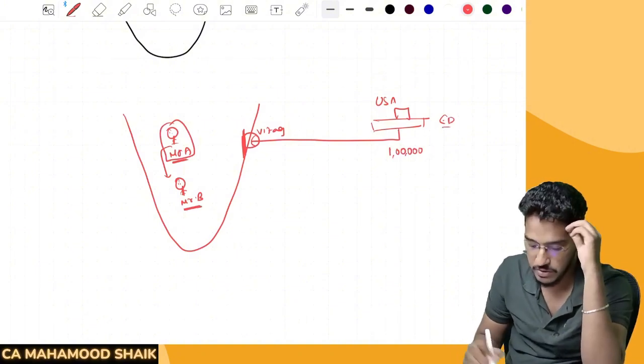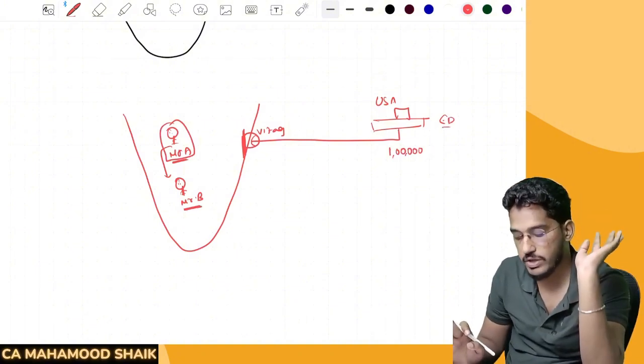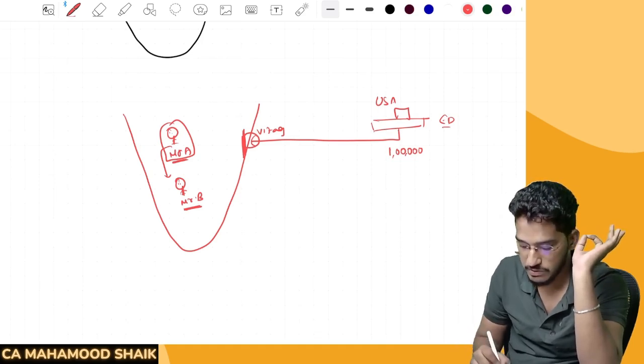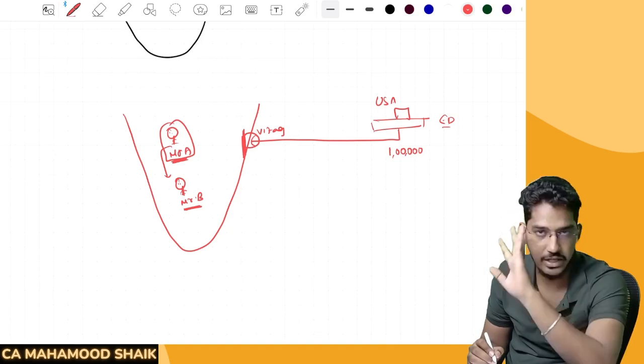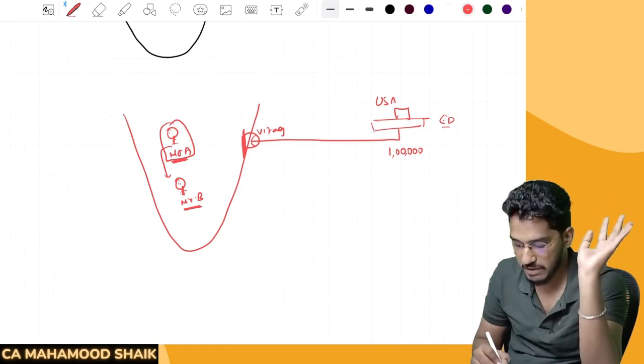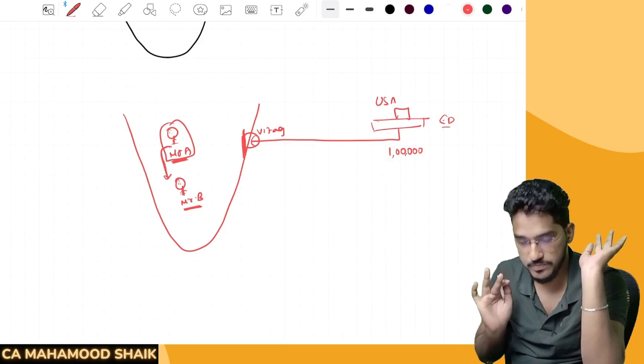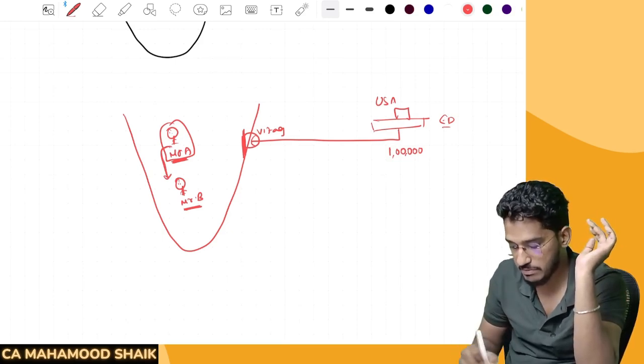Now this person, Mr. B, went to Mr. A and told, I also want to buy 1 lakh quantity of that electronic goods. Now this person told, sir, the goods have not yet been received. The goods are still at the customs authority. I did not clear them for home consumption. But I will do one thing. I will sell all that goods to you. So say for example, he sold all that 1 lakh quantity of the goods for 1 CR.